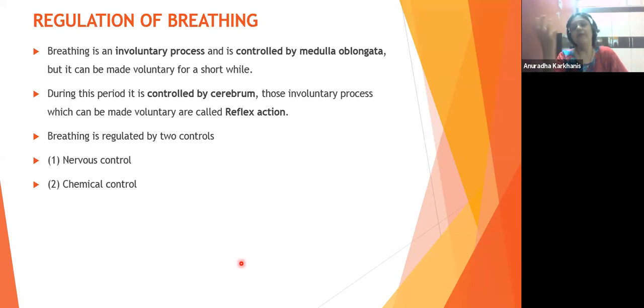And when we forcefully stop the breathing, when we make it a voluntary process, that time the cerebrum will come into action to control the breathing process. And second is the chemical control, that is basically a hormonal control that I'll be talking about in detail. So two things we have to understand about the regulation. First, how the neural control or the nervous control is acting, and second, how the chemical control is going to be playing a very important role in it. Okay? So let us go ahead first with the nervous control.